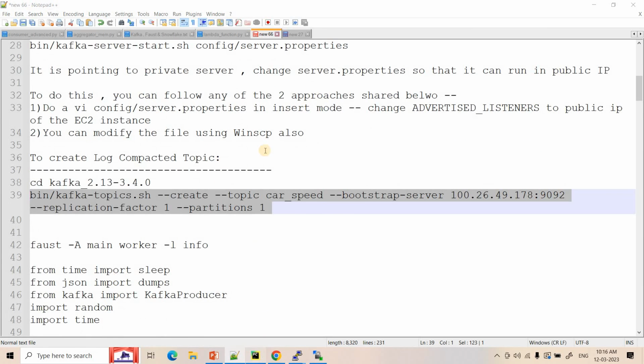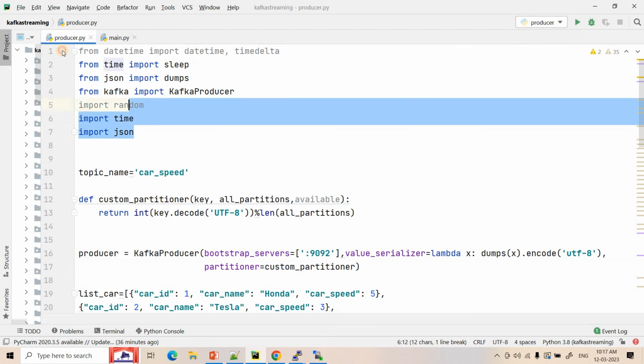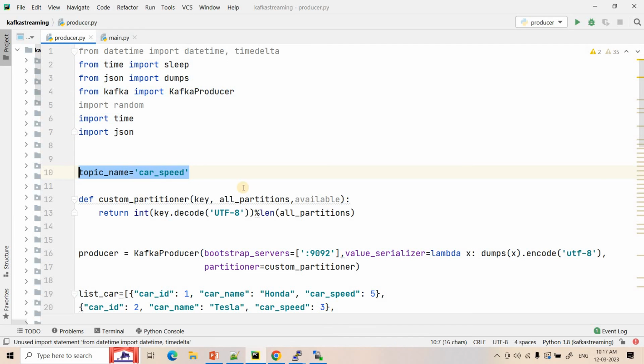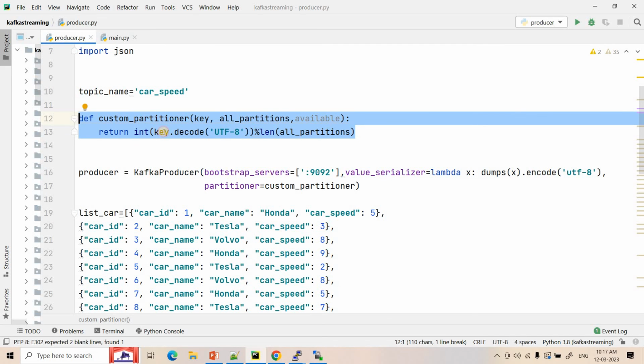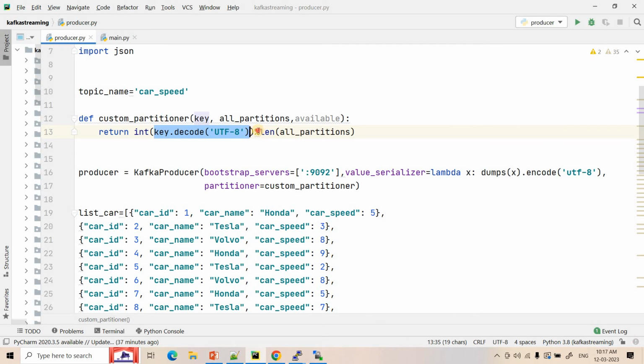Now here what I will do, let me discuss the code. So in the producer section, we are doing all the necessary imports. We are giving the topic name car speed. We are creating here a custom partitioner, which will take the key part and divide it by the total number of existing partitions. Based on the remainder, it will move to a different partition within the same topic, as simple as that.